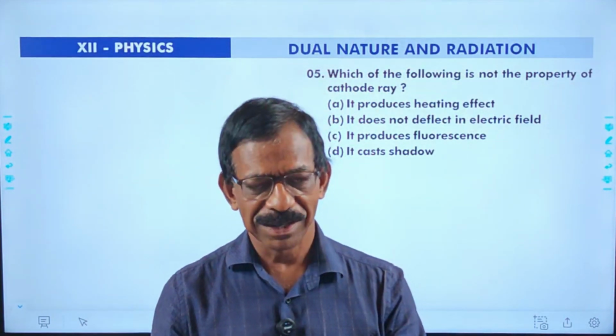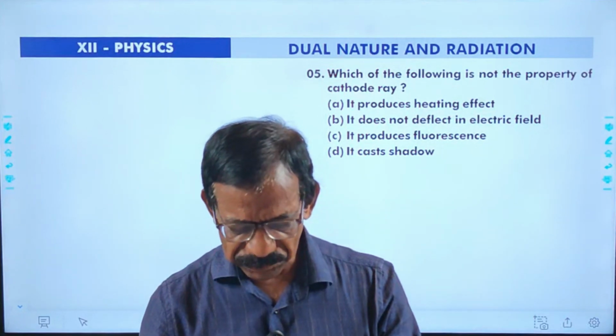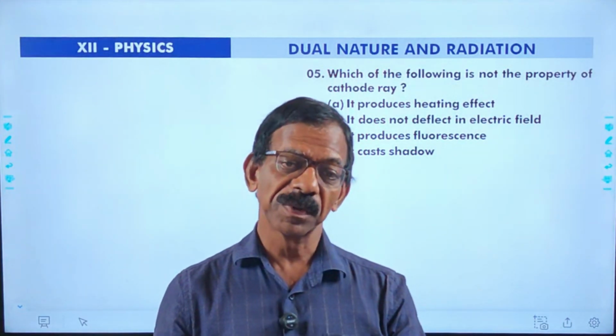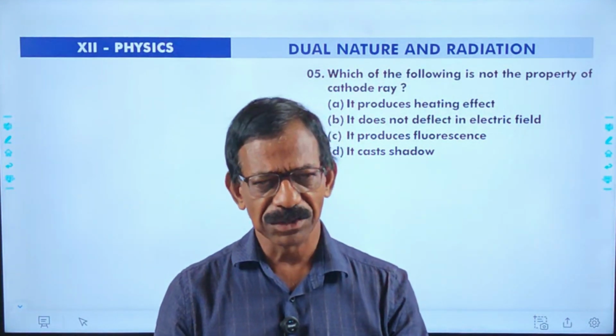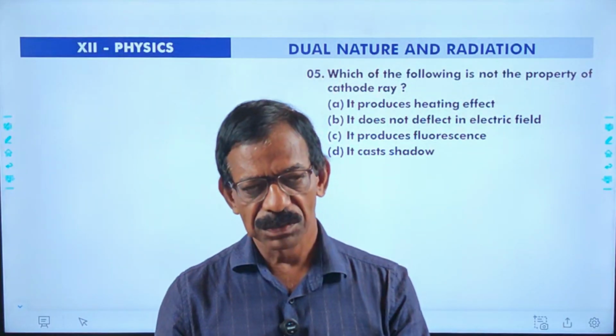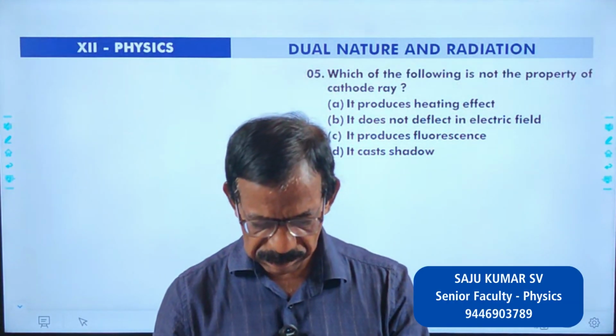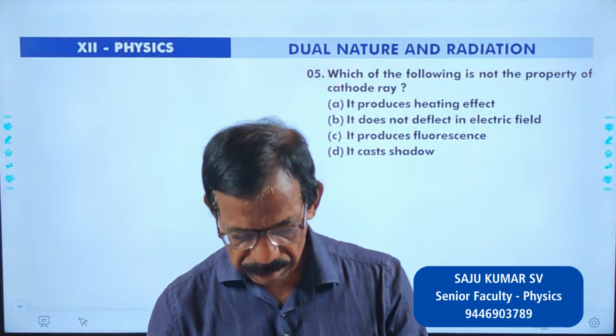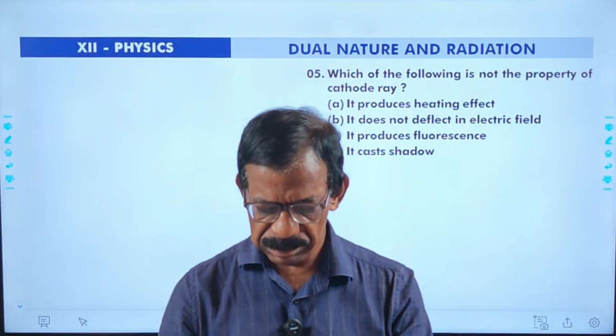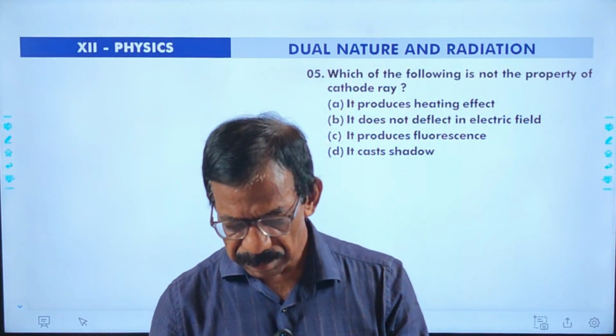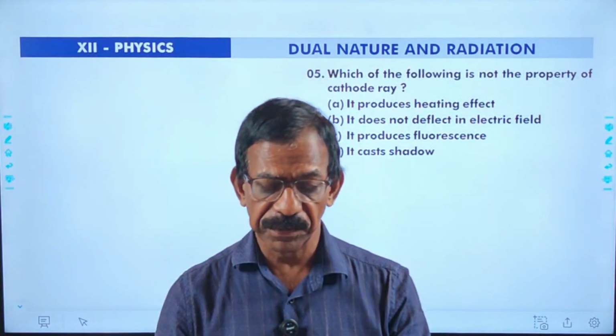Next is question number 5. Which of the following is not the property of cathode ray? Simple question. As you know, cathode rays are electron beams having negative charge. Option A, it produces heating effects. Option B, it does not deflect in electric field.